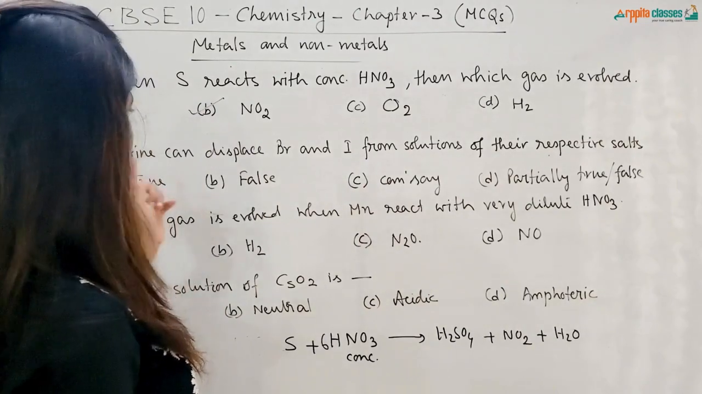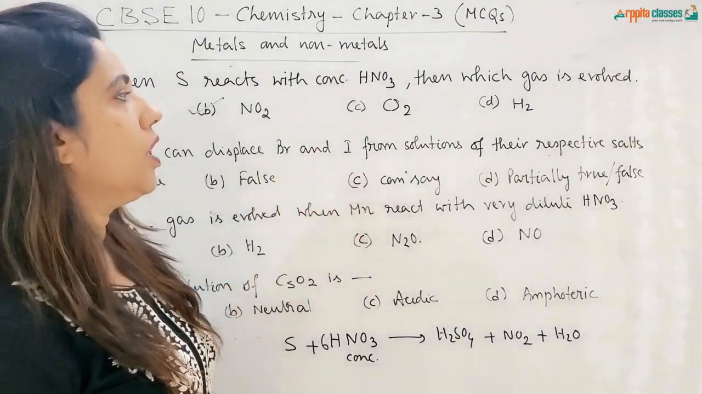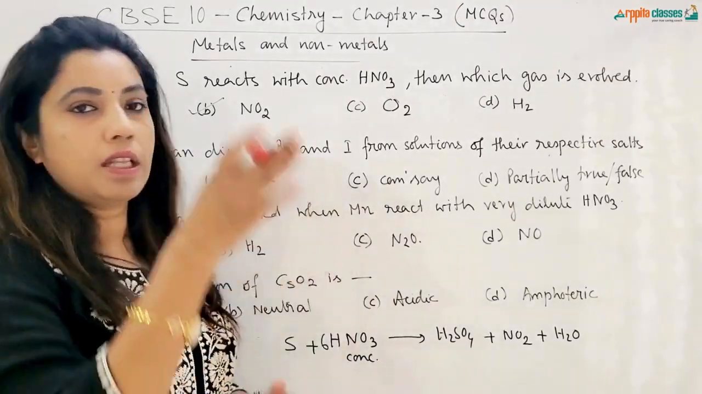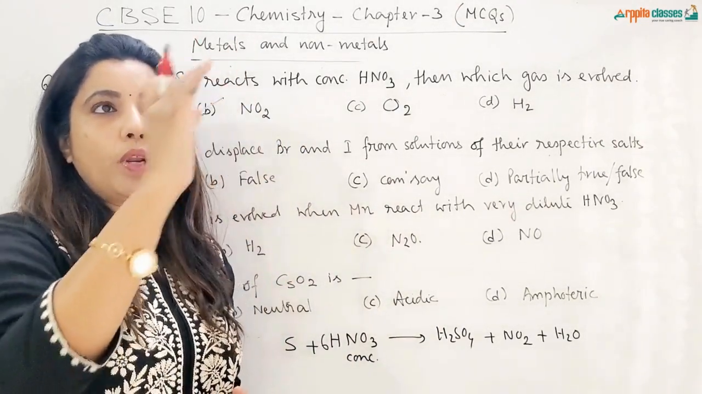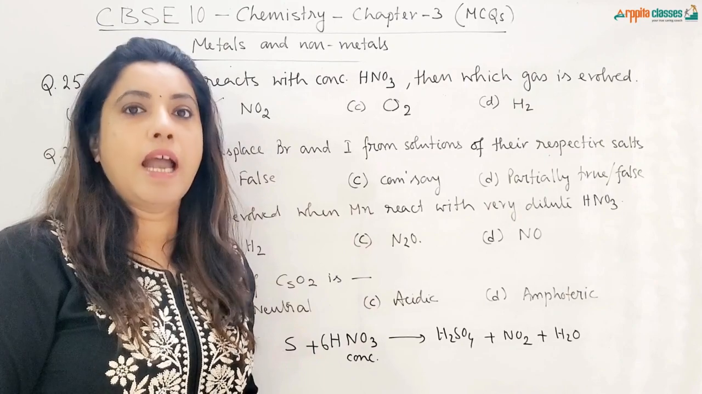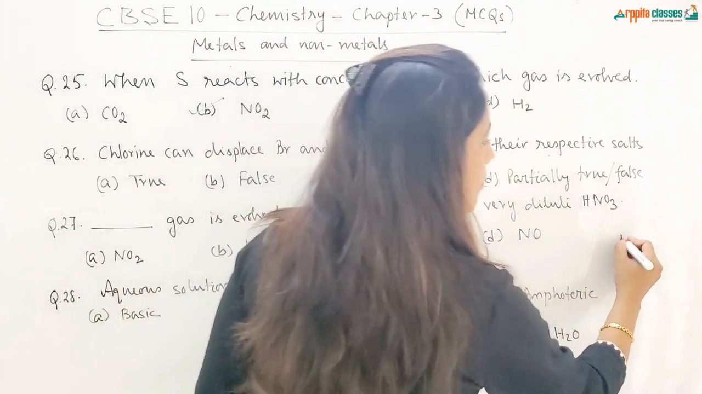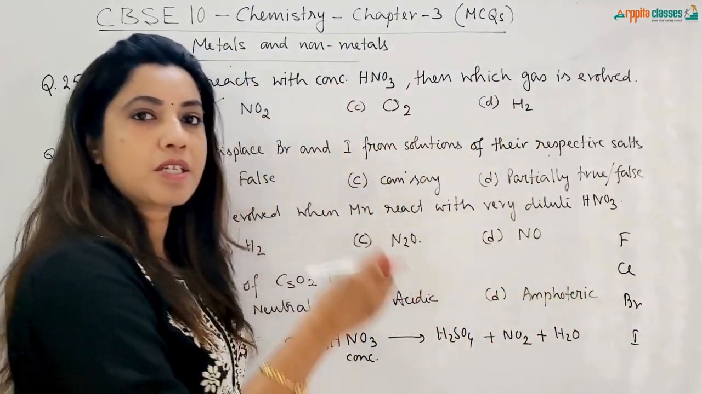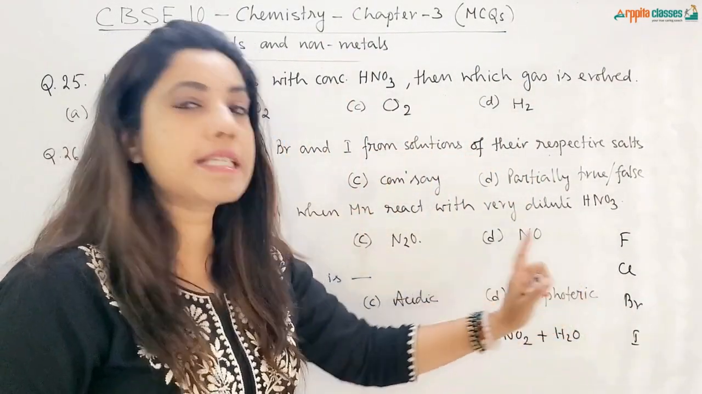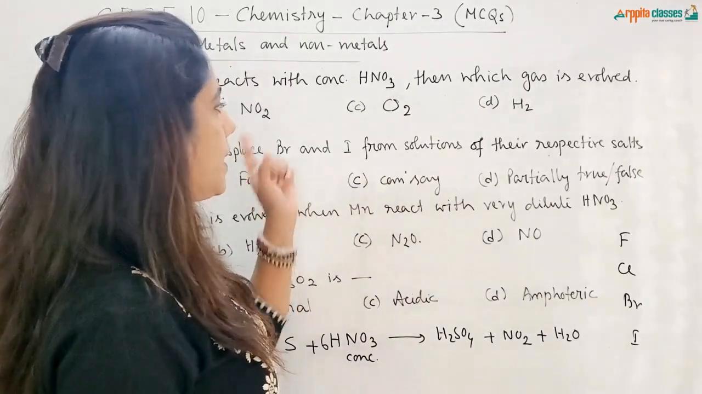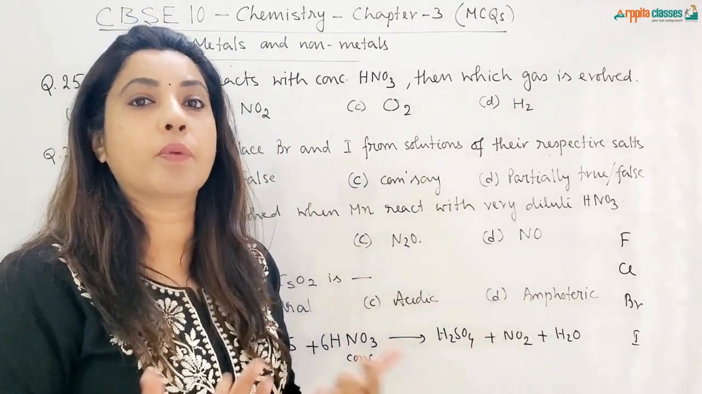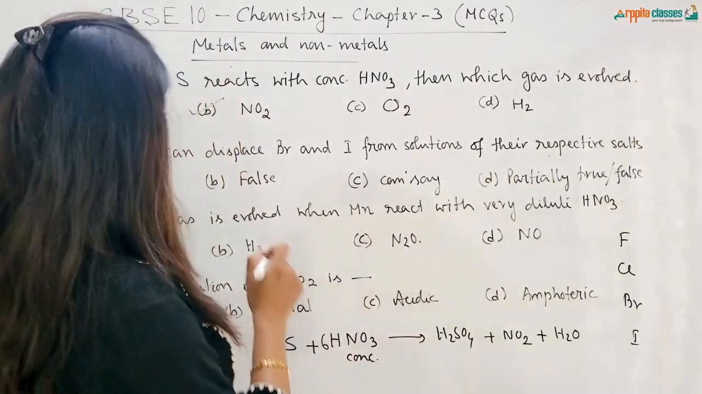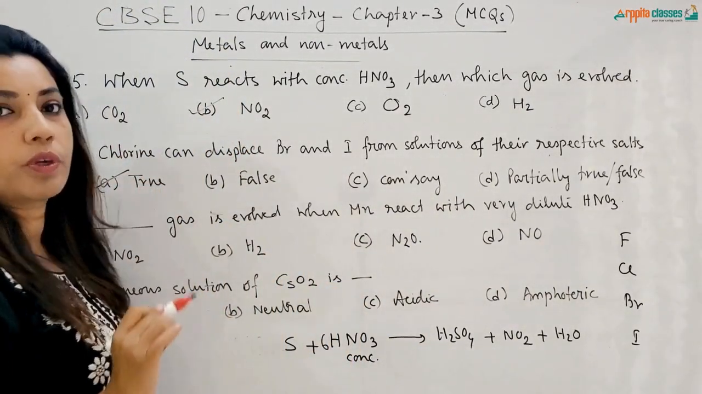Next question is, chlorine can displace bromine and iodine from solution of their respective salts. This is true because if you see the halogen series, we have fluorine, chlorine, bromine and iodine, so bromine and iodine are placed below chlorine, that means they are less reactive than chlorine, and that's why chlorine can replace bromine and iodine from their aqueous solution. This is a simple displacement reaction criteria, so it will be absolutely true.